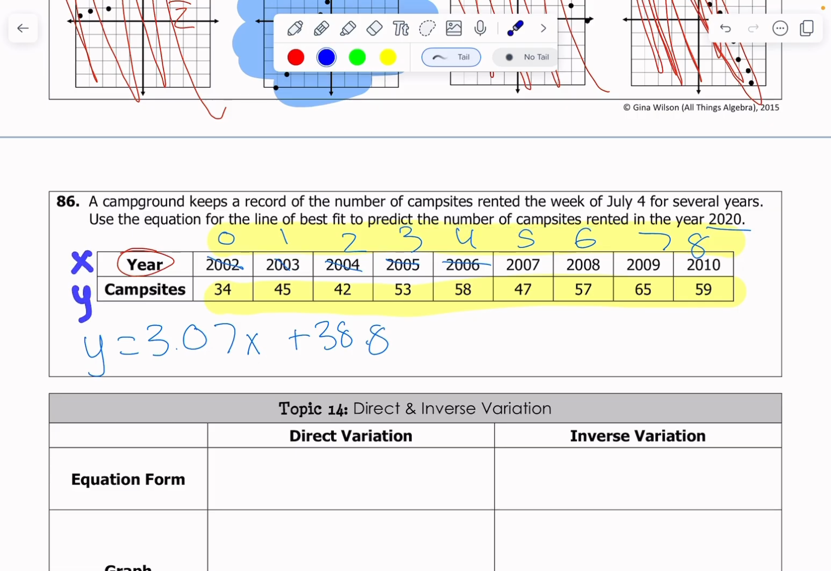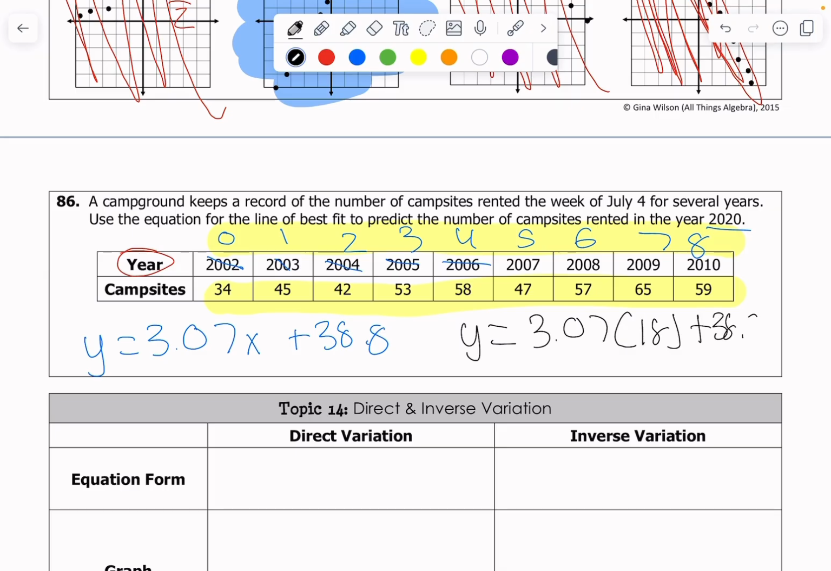Here's my x, here's my y. It says find the number of campsites. 2020 is 18 years away from 2002, so I'm actually going to plug in 18 into my x value. Let's change colors. Y equals 3.07 times 18 plus 38.8. Again, throw that in a calculator. You should get about y equals 94 campsites.